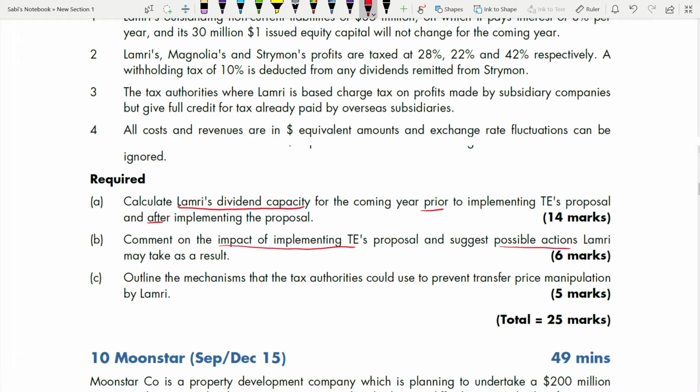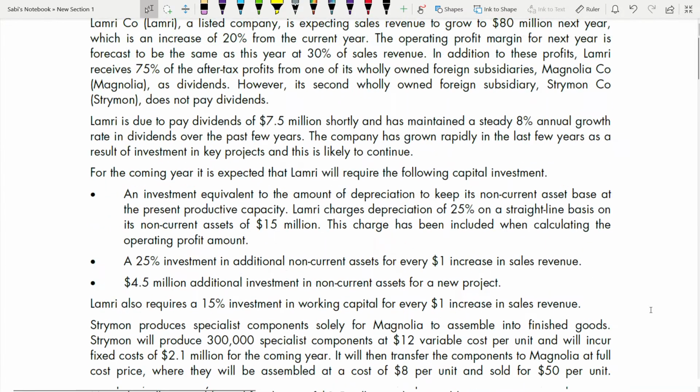Third, outline the mechanisms that the tax authorities could use to prevent transfer price manipulation by Lamri. So, the mechanisms to prevent transfer pricing manipulation. Now let's go to the requirements.